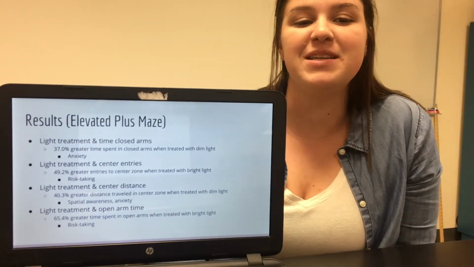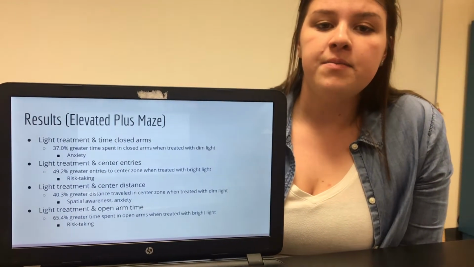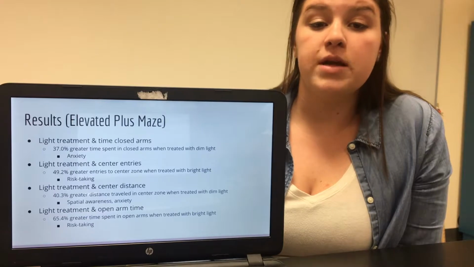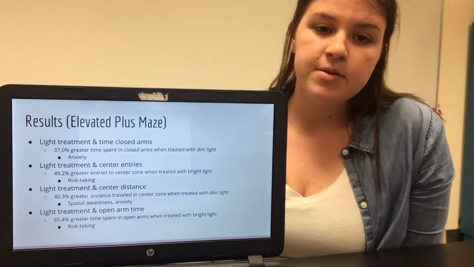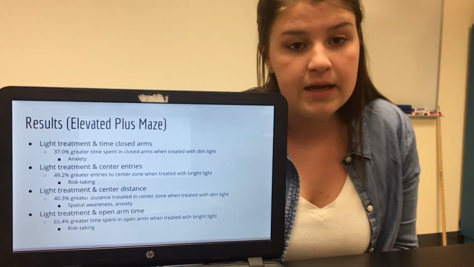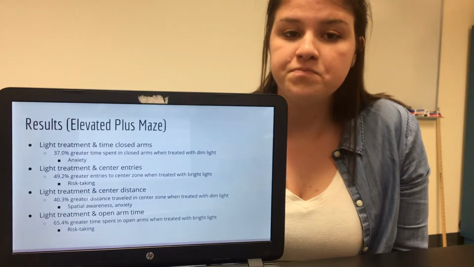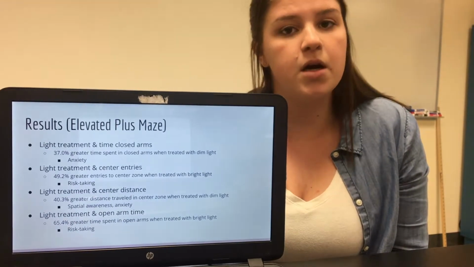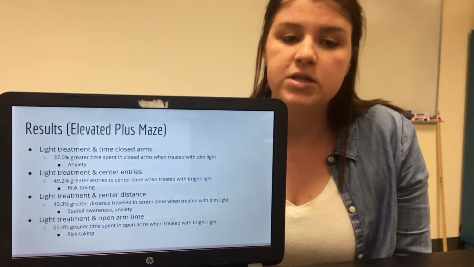Also in the elevated plus maze, it is understood that with dim light, rats spend more time in the closed arms. This is about 37% more time spent in the closed arms when treated with dim light. This is understood as an anxious behavior because the closed arms are, again, the safety area. They feel more safe.